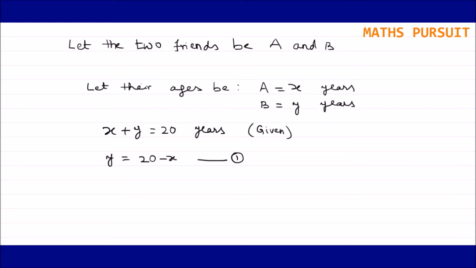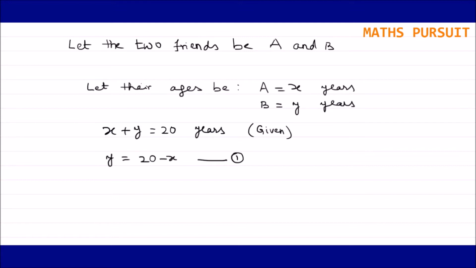So guys, what I did with the sum of their ages is 20 years, after solving I can write Y is equal to 20 minus X, or I can take X is equal to 20 minus Y. So here I just took Y is equal to 20 minus X. That means the age of B is equal to 20 minus the age of A. This is one what is being given.